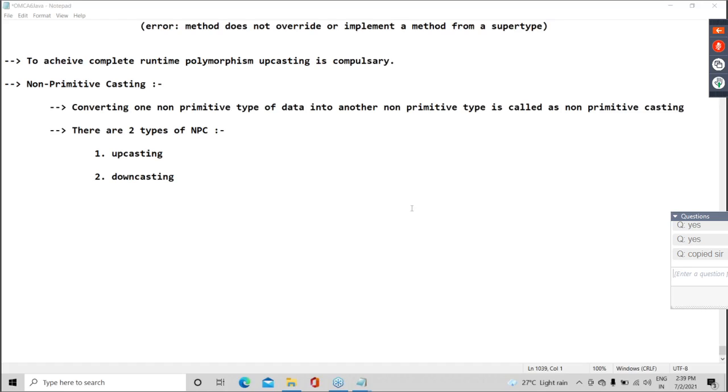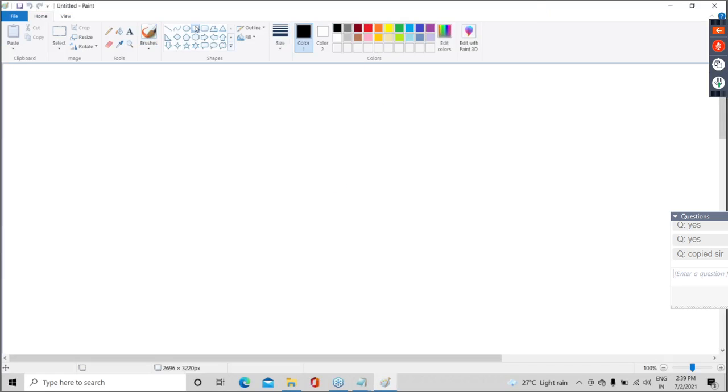Guys, done with the copy? So guys, now see what is upcasting. Okay, let me explain you in a diagrammatical manner. Pay attention here.